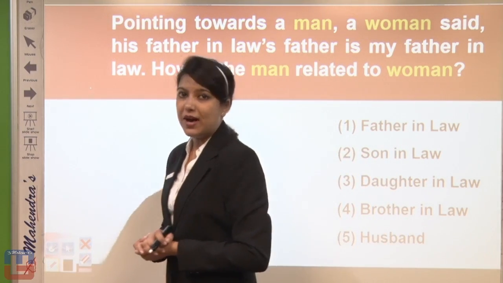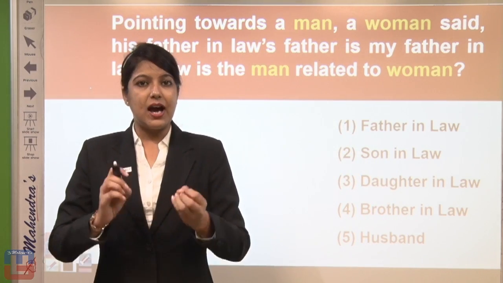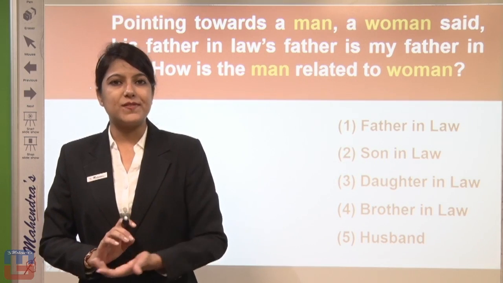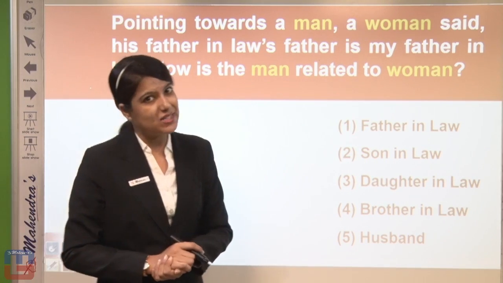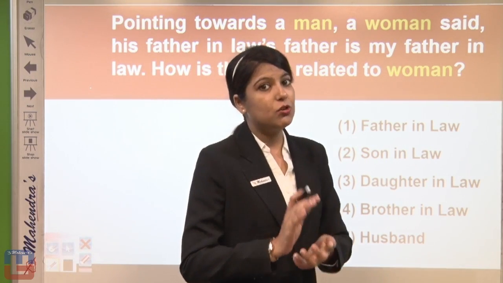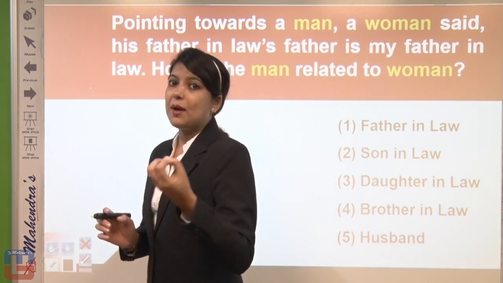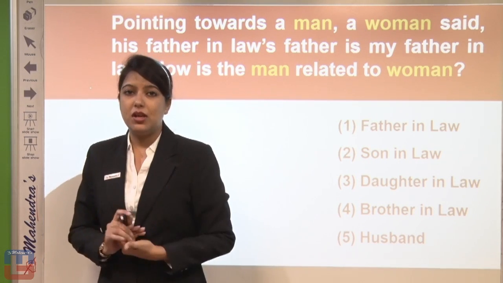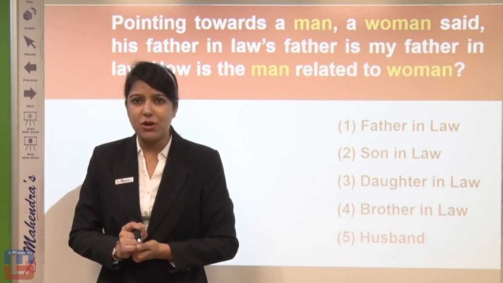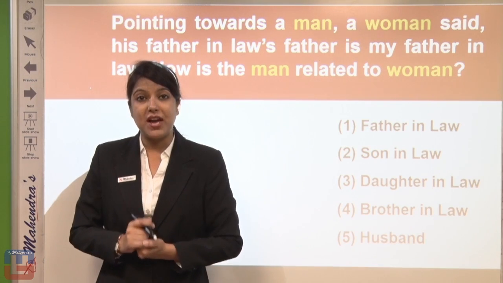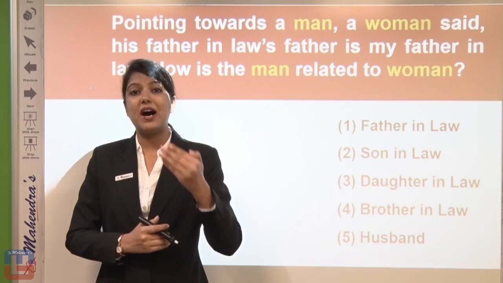Father-in-law means husband's father or wife's father, so the man's father-in-law means the man's wife's father. But we are not concerned only with the man's father-in-law, because we have to take the father-in-law's father.